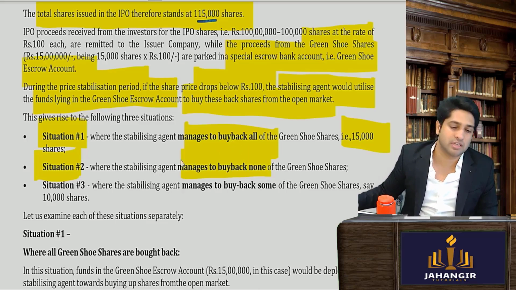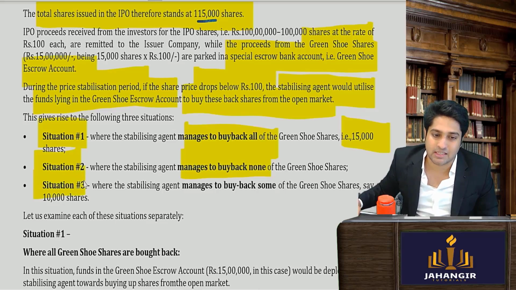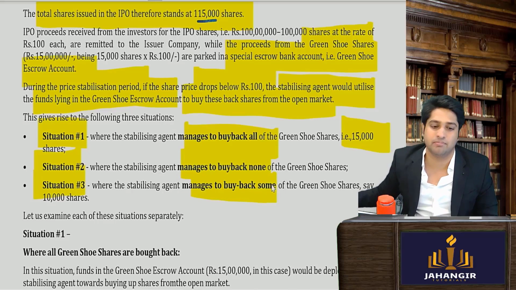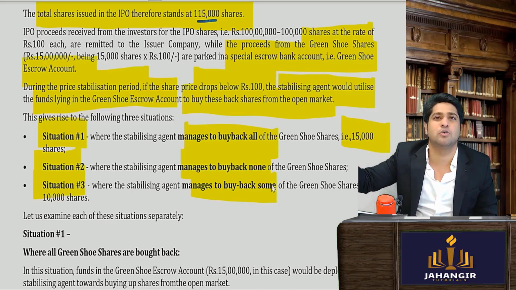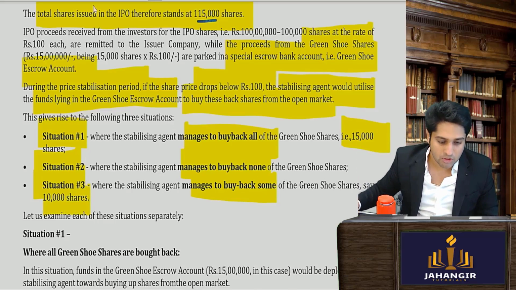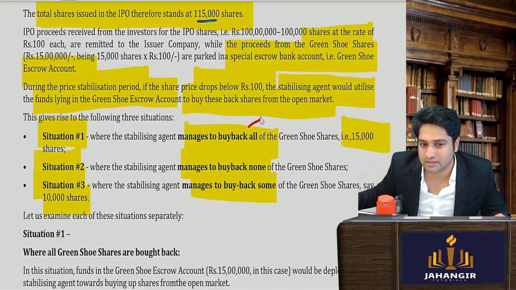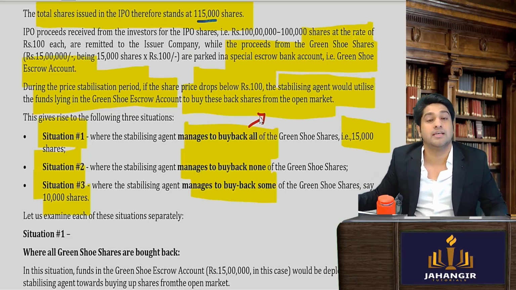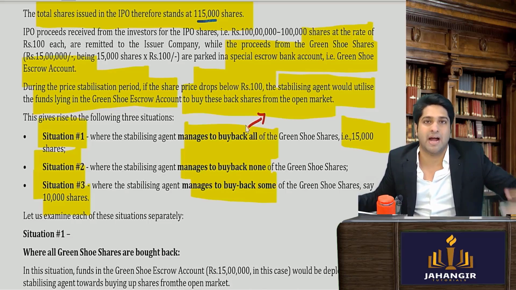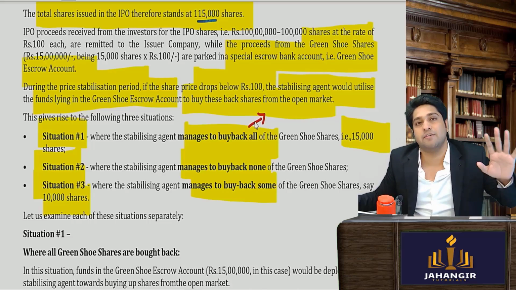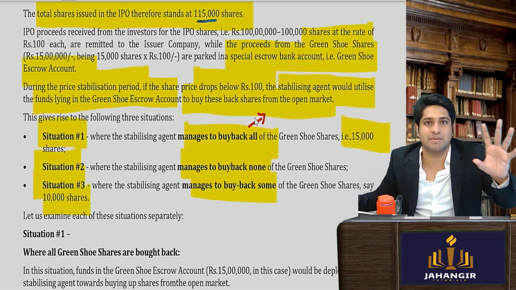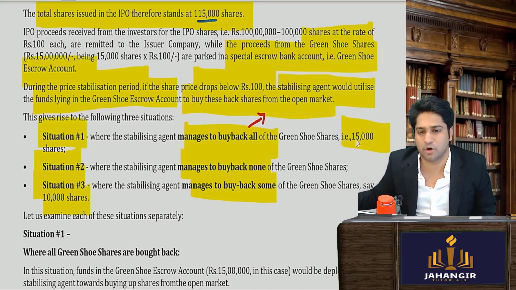There was no need to stabilize. And third, where he could buy back some of them, only 10,000, and 5,000 he couldn't buy back. So tell me the entire crux in this. In situation 1, since it is falling, he is going to buy back below the issue price. Will there be a profit? Yes or no? Will there be excess funds left after he has bought 15,000?